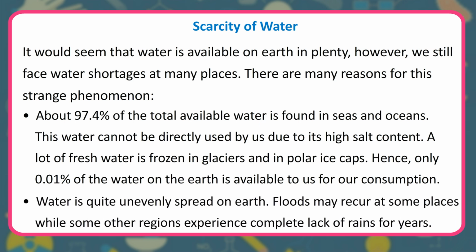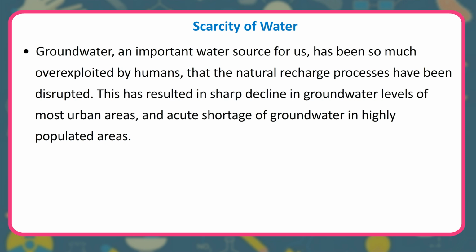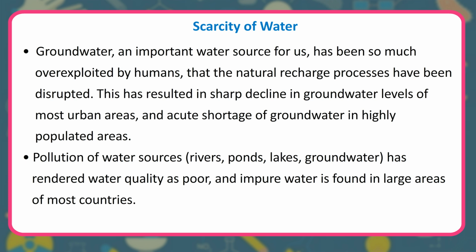Water is quite unevenly spread on Earth. Floods may recur at some places while some other regions experience complete lack of rains for years. Groundwater, an important water source for us, has been so much overexploited by humans that the natural recharge processes have been disrupted. This has resulted in sharp decline in groundwater levels of most urban areas, and acute shortage of groundwater in highly populated areas. Pollution of water sources, rivers, ponds, lakes, groundwater, has rendered water quality as poor, and impure water is found in large areas of most countries.